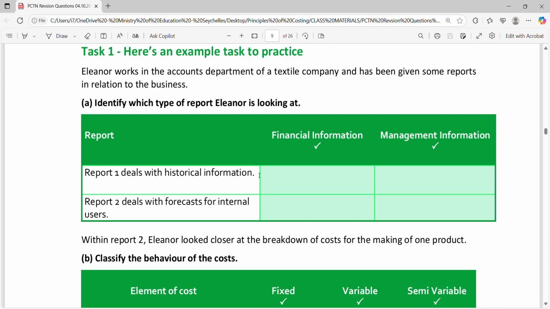Report one deals with historical information. We said historical information has to do with financial accounting. Management information mostly deals with the present and the future. Now, secondly, report 2 deals with forecast for internal users. Forecast is about the future, and management accounting deals with internal users. Financial accounting deals with external users. So report number 2 is dealing with management accounting.